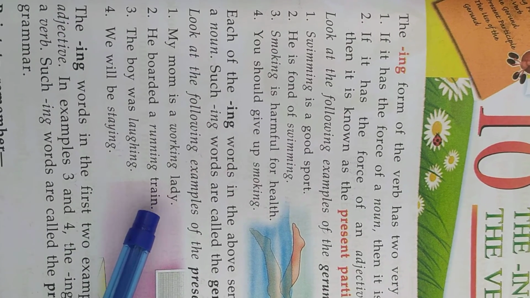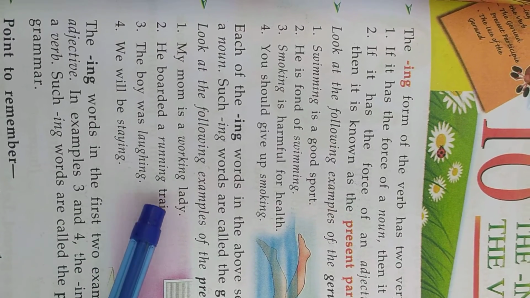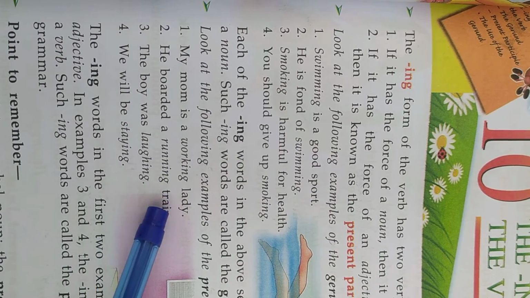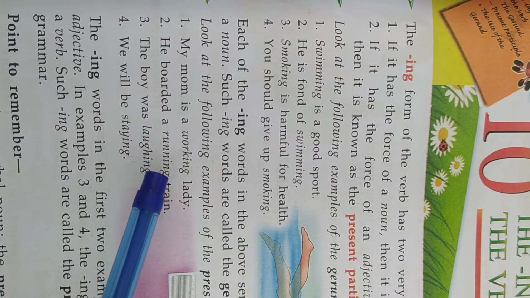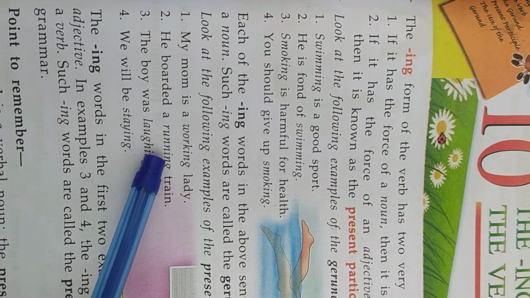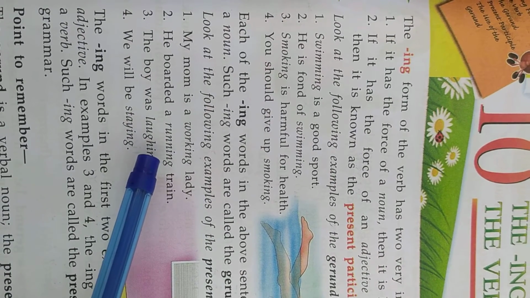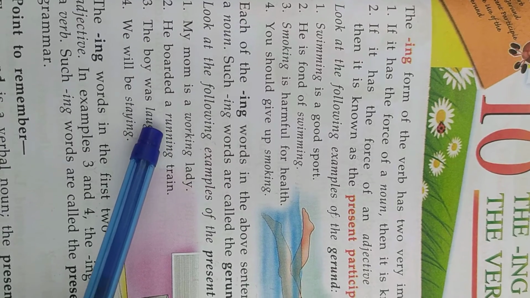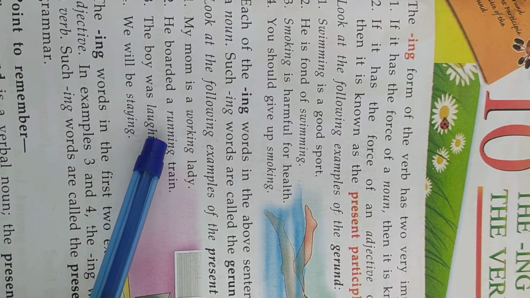Number 2, he boarded a running train. Which train? Running train. Here running acts as an adjective. With the verb run, ing is added, then it becomes running.